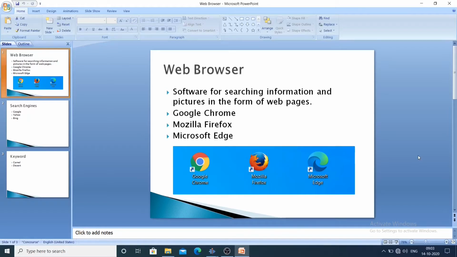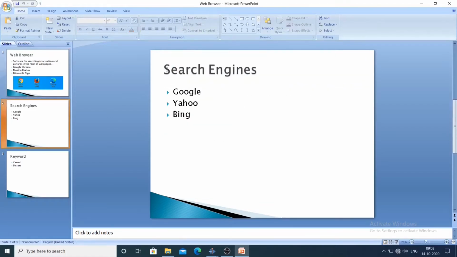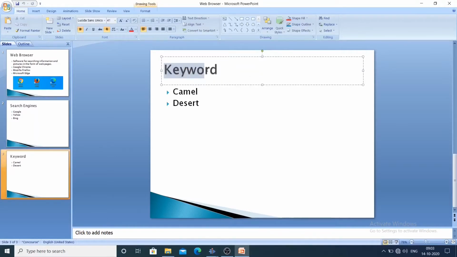In today's class, I will just give you an introduction about the fifth chapter. We will study three terms in this chapter. The first term is web browser, second is search engines, and the third term is a keyword.